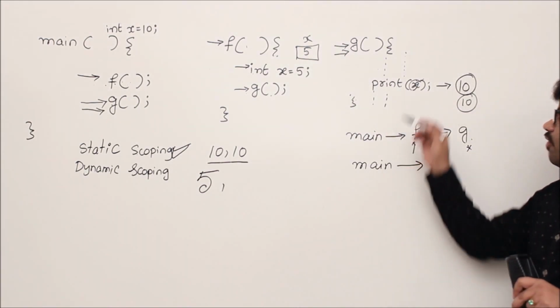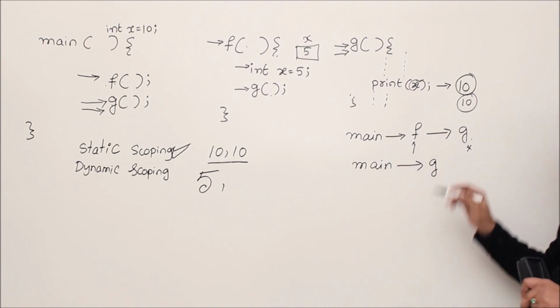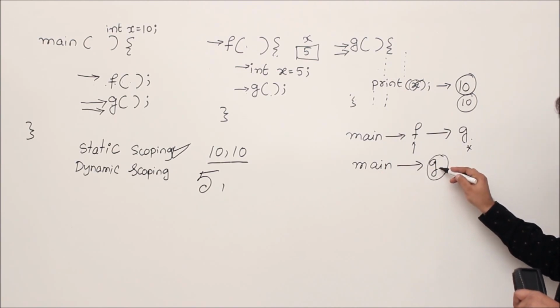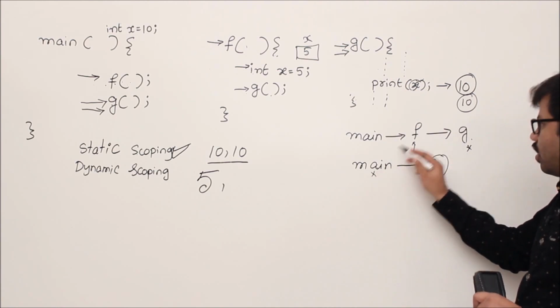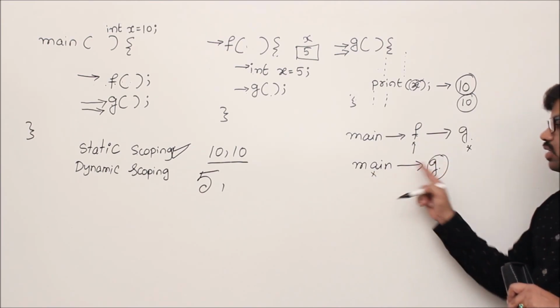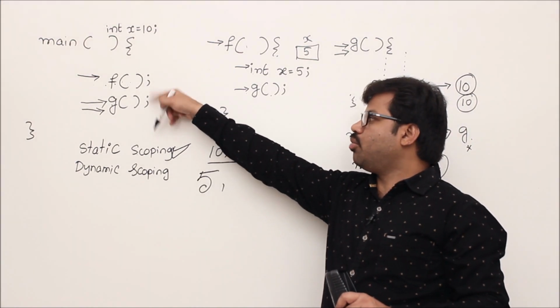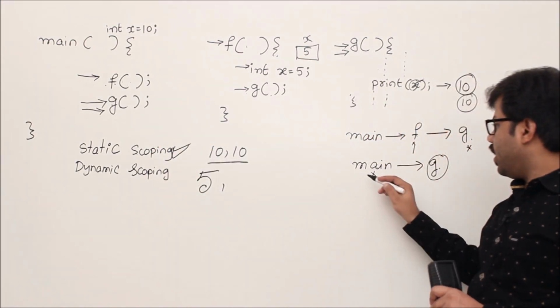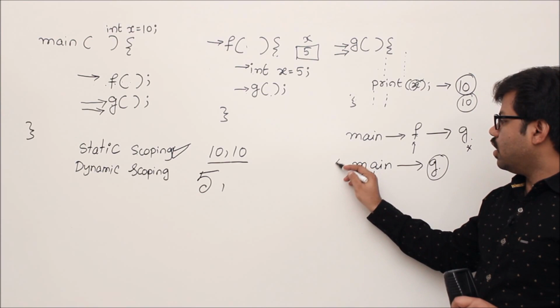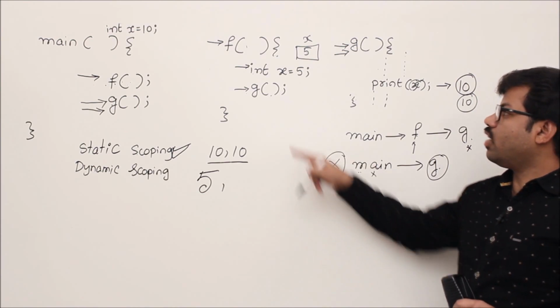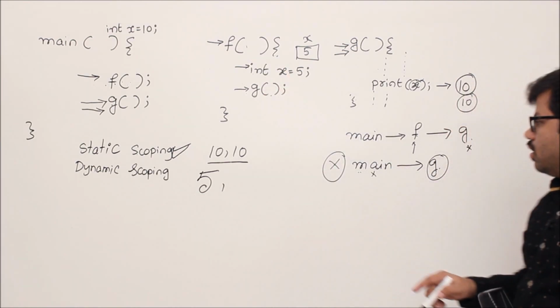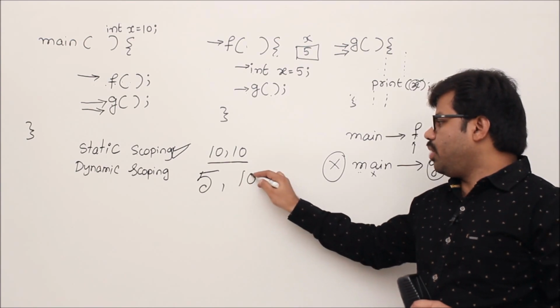This time I came from main. So if you don't get variable X in G, then we have to search in main, not in F, because this time this is the calling sequence. In main, do you have any variable X? No. If you don't get it here, then search in global variables. Is there any global variable? Yes, X. That will be 10. That's why that will be taken.